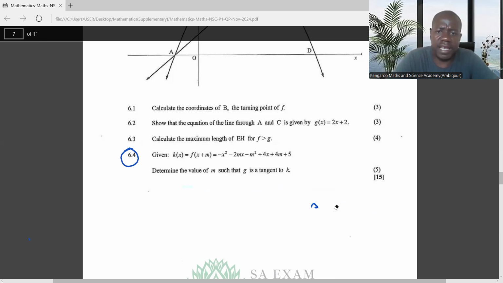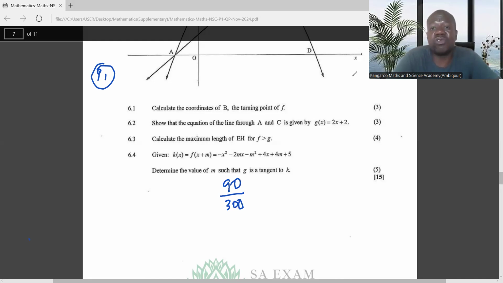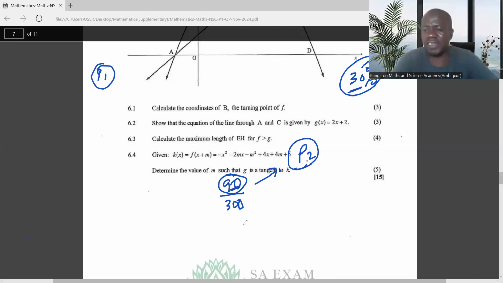And a learner who makes sure that in paper one they get a lot of marks, already that learner has passed. I'm not saying you should do that, but imagine in paper one you get 90 out of 300. Already you have passed. It will just be 30%, even if you have not written paper two. So when you start with paper two, at least you're working to improve the marks. But I encourage you to make sure that you get more than 90 in paper one, because it's one of the easiest.